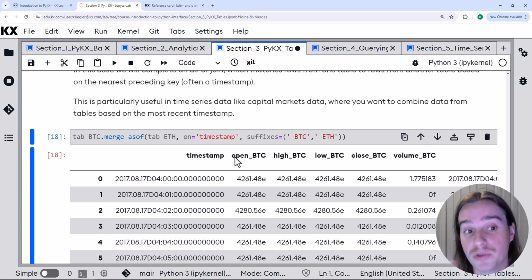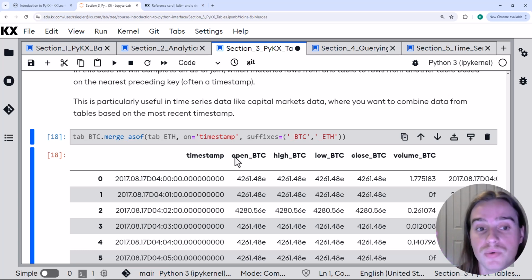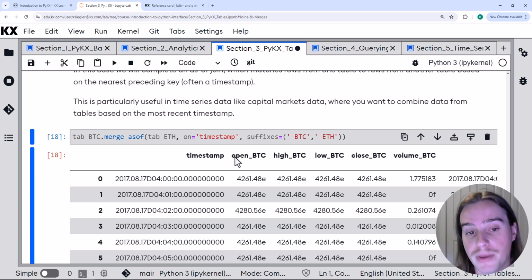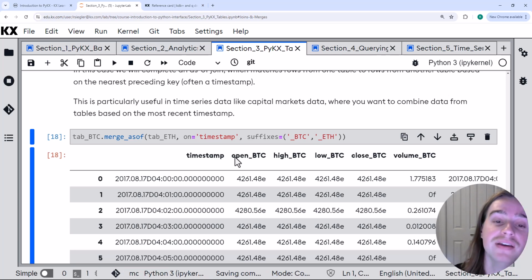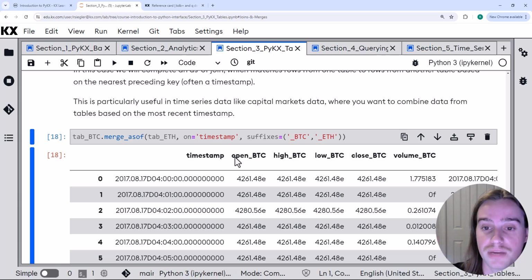However, with our merge as-of, you can see the potential if the Bitcoin and the Ethereum datasets did not have exact matches in their timestamps. This would be a really easy way to still do an approximate match based on timestamp, by taking the closest preceding timestamp from Ethereum and joining that to the timestamp from Bitcoin. So this is an as-of merge in PyKX. You can read more about this in the documentation.